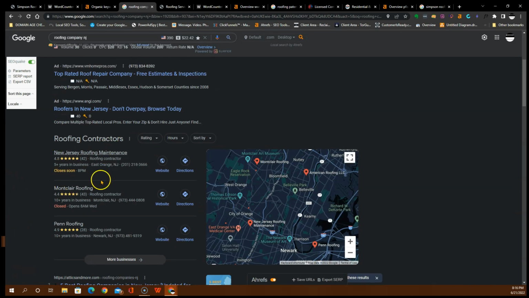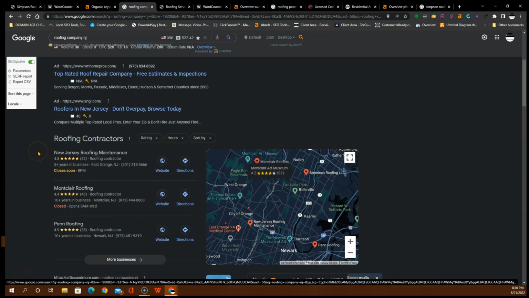The second section we see is New Jersey Roofing Maintenance, Montclair Roofing, Penn Roofing. You want to see your business there. The way that you get listed here is through citations. Citations are basically other websites, more so directories, where you are allowed to list your business information, your name, address, and phone number on their site. That also gives you that popularity we spoke about, right? And there are literally thousands of them.